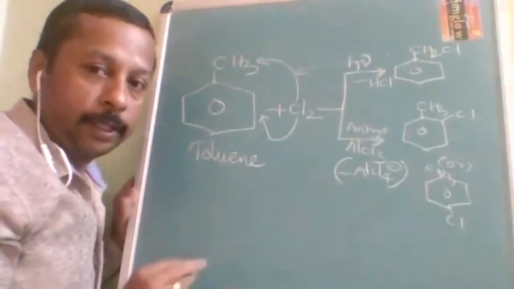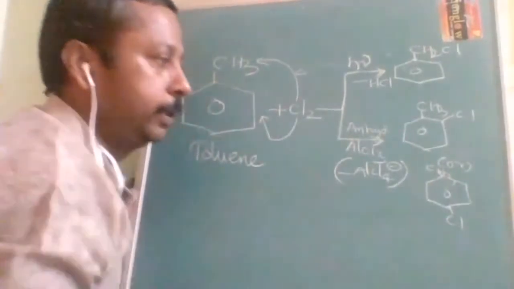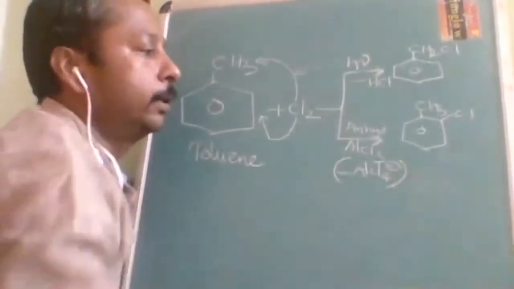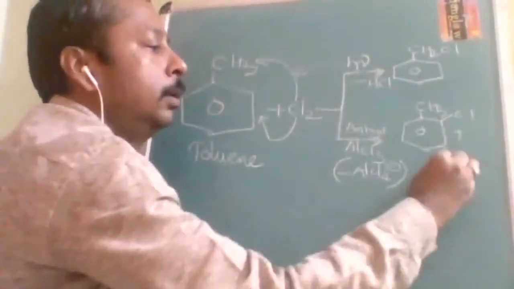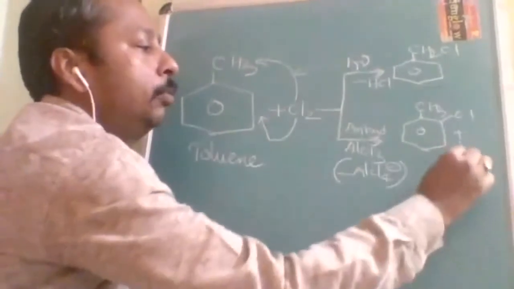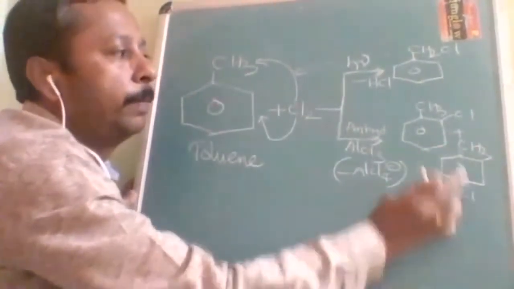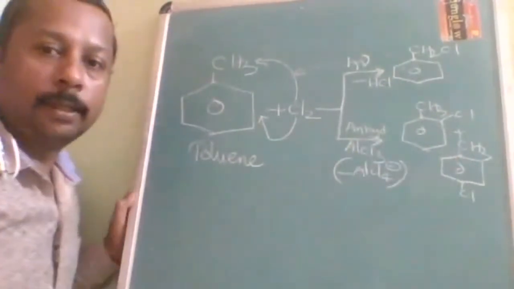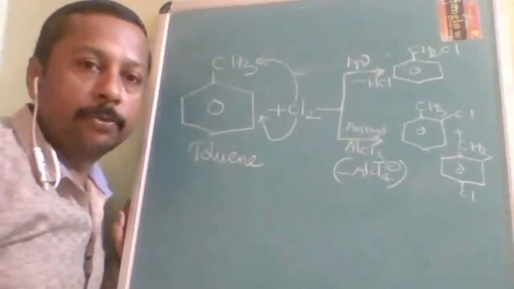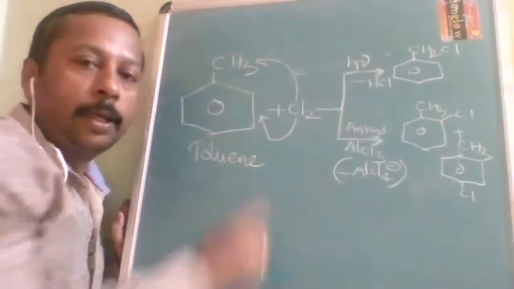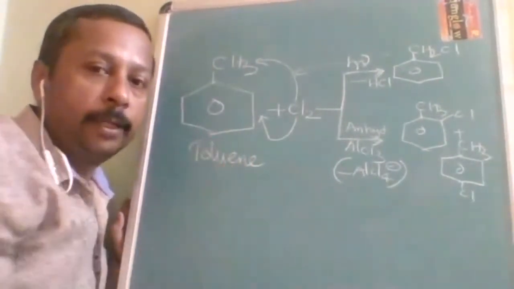For clarity, if you have not seen it, you should go through that shortcut technique. So two types of product are possible: the chloro can be at the para position or at the ortho position. Is it understood, students? The directive influence lecture and this lecture are both very, very important.